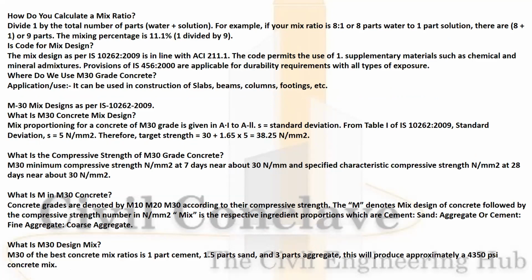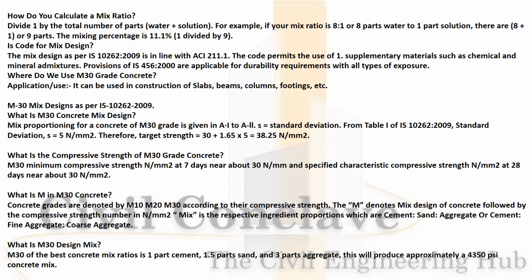Where do we use M30 concreting? M30 concreting is generally used in foundations, bridges, slabs, and everything. What is the M30 mix design? This has been designed in IS 10262. The standard deviation will be 5 Newton per mm square. Therefore, the target strength should be 30 plus 1.65 into 5. That is 38.25 Newton per mm square.